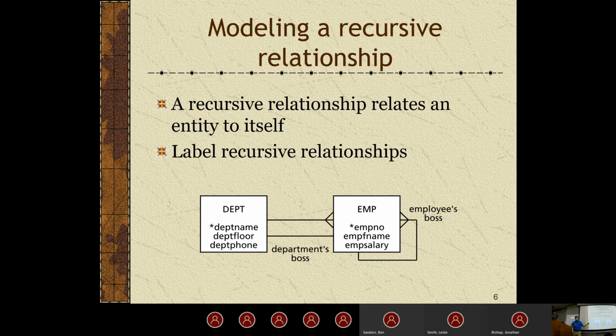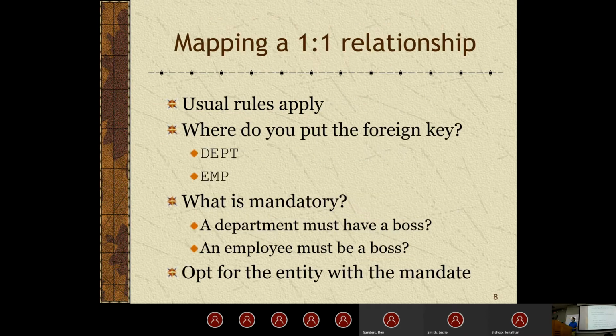And if you put this on a larger scale, you can certainly see how this can greatly allow us some additional flexibility and reduce the amount of processing and storage that we need. So some reasons why you would do it. It's also more clear. If you have a department with a boss inside of it, everyone kind of knows what's going on. Whereas if you have an employee, it may not be immediately clear as to which department they belong to. So there's a lot of different reasons why we would want to put it on the department side in this case. So, just some things to think about here.